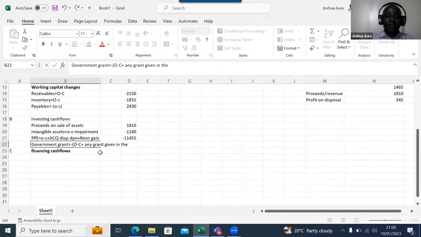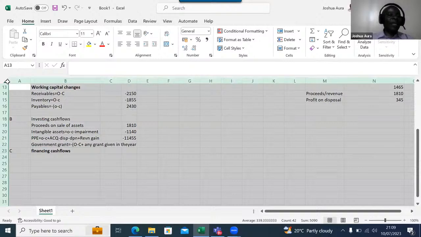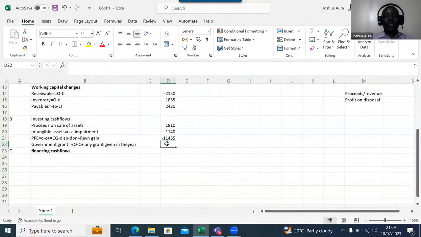Given in the year, basically we are looking at the P&L item. So, ladies and gentlemen, what do we have here? Let's try to work this thing out.